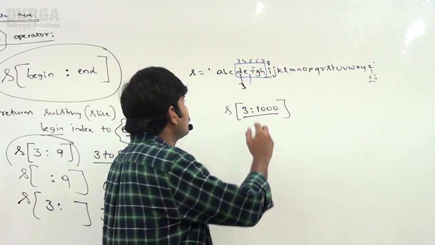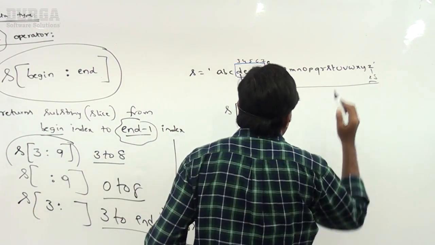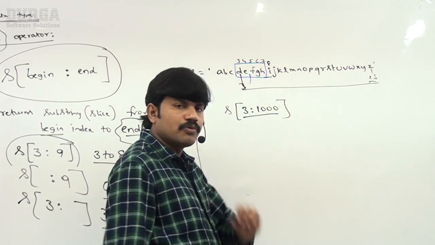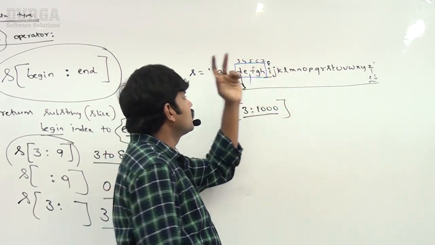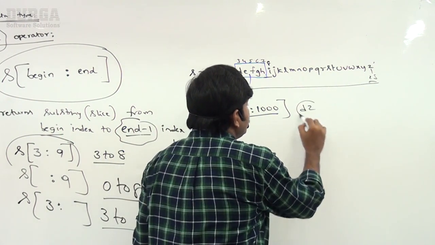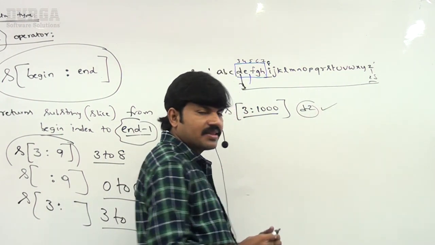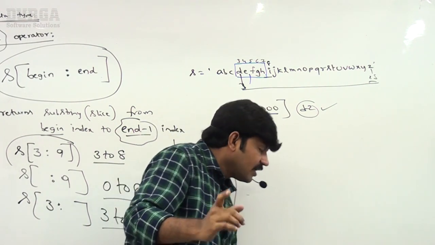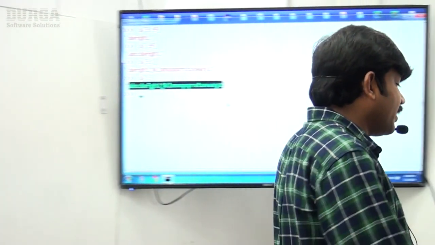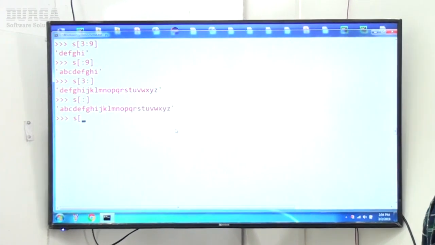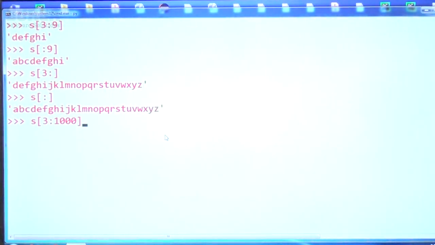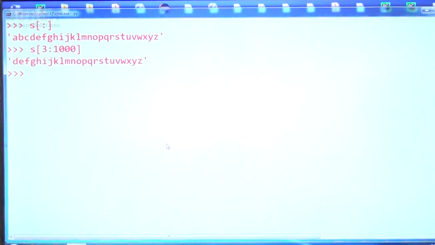From 3 up to 25, only those characters are there. That's why it considers whatever characters are there from 3 to 25, sir. So D to Z we are going to get, everything. We are never going to get an index error. Remember that. Have a look once. If I take S of 3 to 1000 like this, what is the answer?